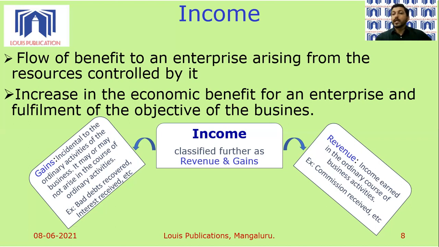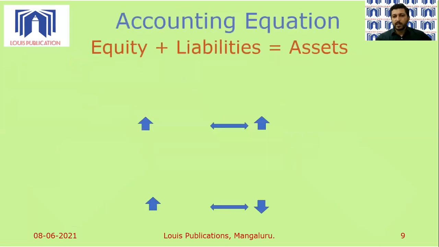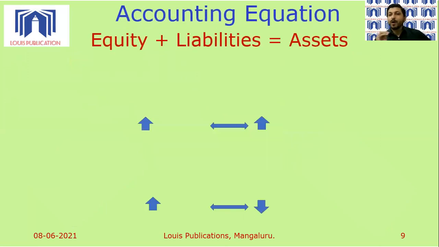Let's move to the second part of today's presentation, and that is the accounting equation. So as discussed earlier, equity plus liabilities is equal to assets. And I mentioned as well, at any given point of time, this particular statement will always hold good. We will check. I have taken 6 cases over here. For each of the transactions, we will understand how there is a change in equity, assets, and liabilities.